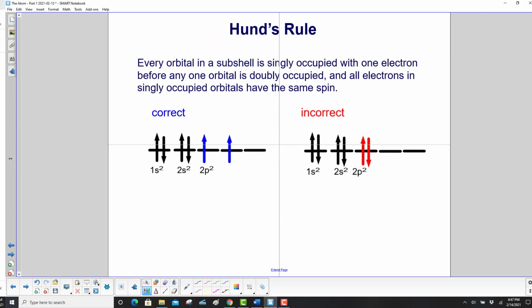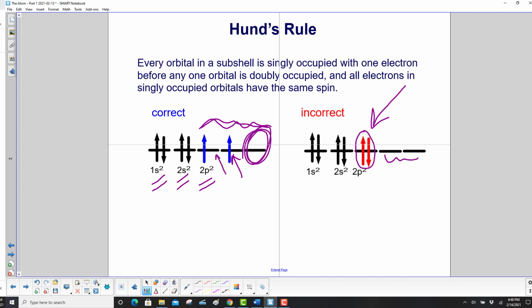And Hund's rule. Every orbital in a subshell is singly occupied with 1 electron before any one orbital is doubly occupied. And all electrons in the singly occupied orbitals have the same spin. So here we have 1s2, 2s2, that's good. Then we go over to 2p. We have 2 electrons and 3 different orbitals. So we have 1 in the up direction in the first one, and then 1 in the up direction in the second one. That's good. We can't double up yet because we haven't filled everybody. So this is incorrect, because we've got a double here in 2p2, and we didn't have anybody here yet, so that's no good.